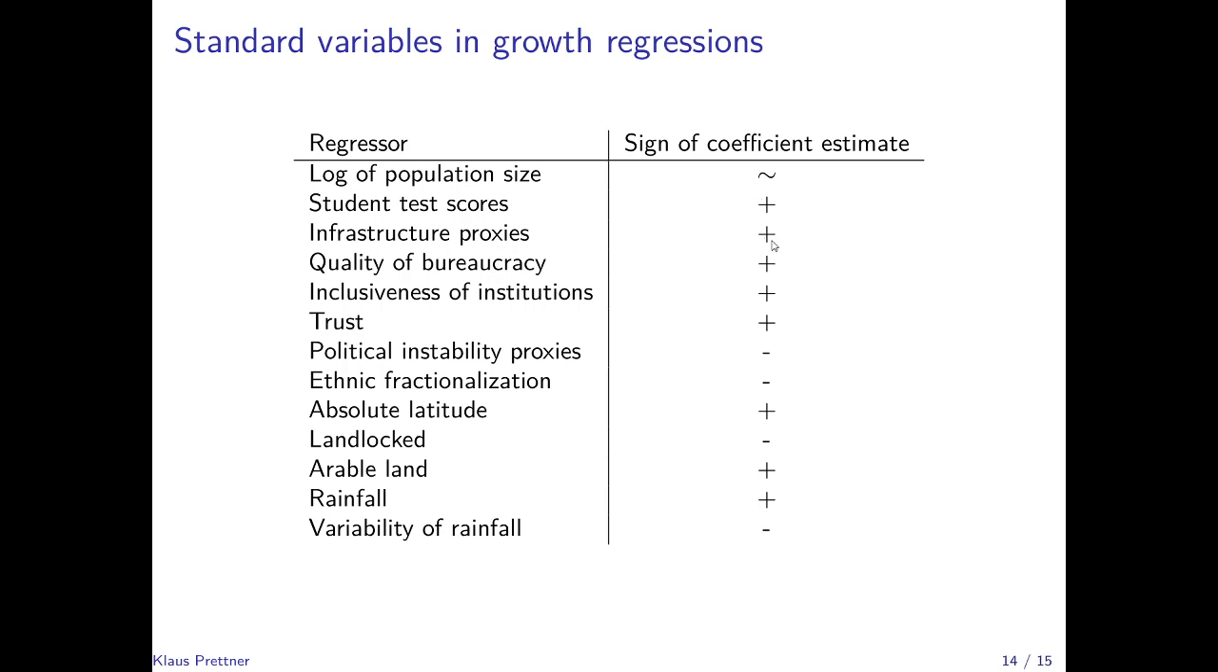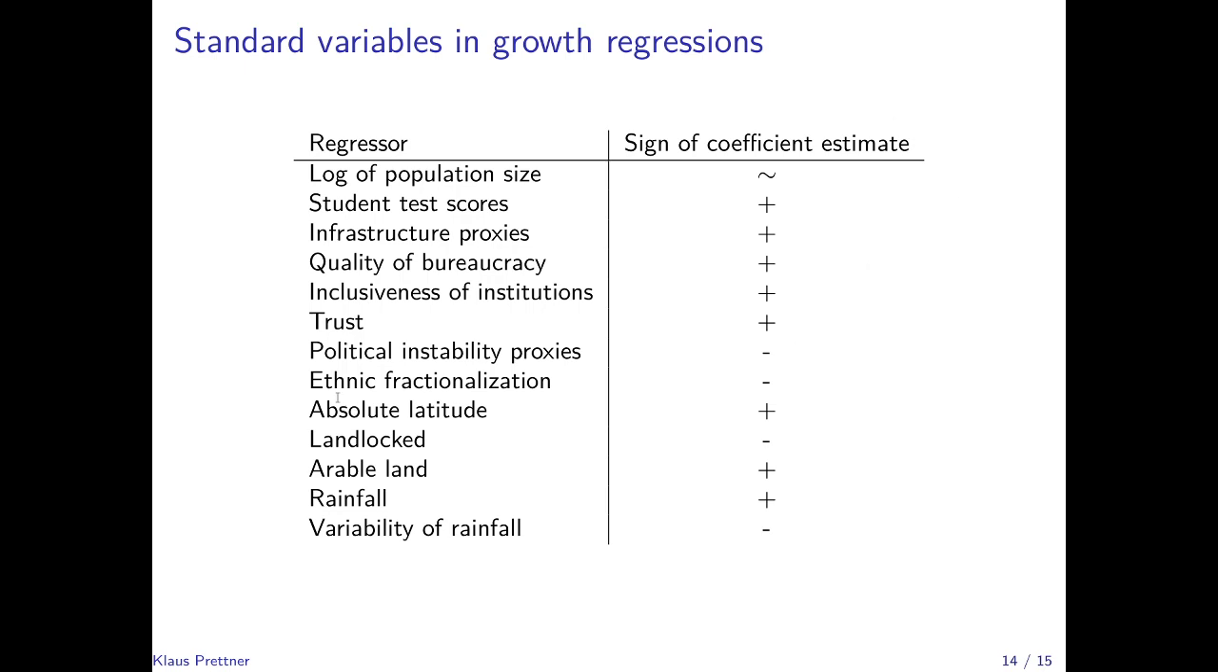Infrastructure proxies also tend to be positively related to economic growth, and variables that are positively related to the quality of institutions also tend to be positively related to economic growth. By contrast, political instability and ethnic fractionalization are negatively related to economic growth.